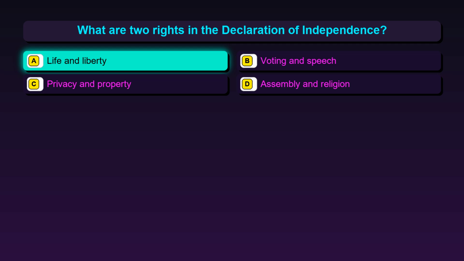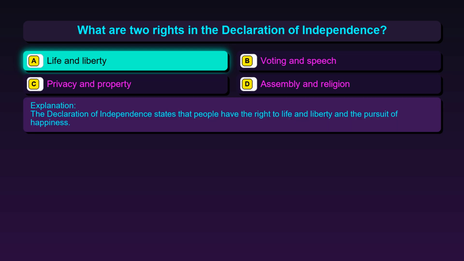The correct answer is option A, life and liberty. The Declaration of Independence states that people have the right to life and liberty and the pursuit of happiness.